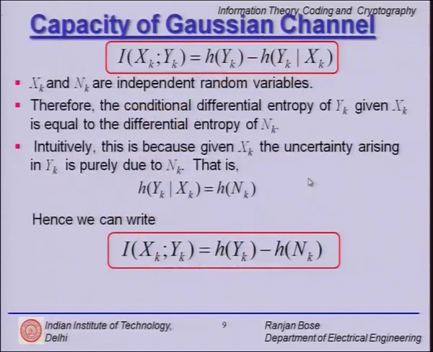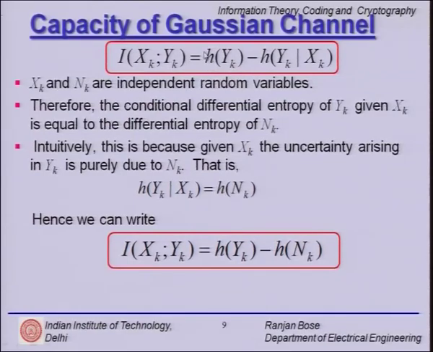So we proceed. We start with the differential entropy, and we say that the average mutual information between xk and yk, so we are only focusing on the kth symbol, is equal to h(yk), because please note y is a continuous random variable and yk is a sample at time instant k.